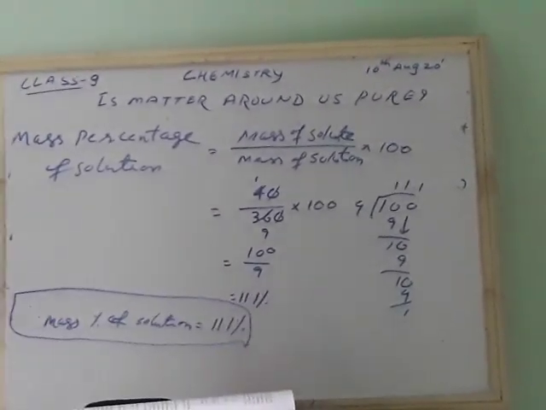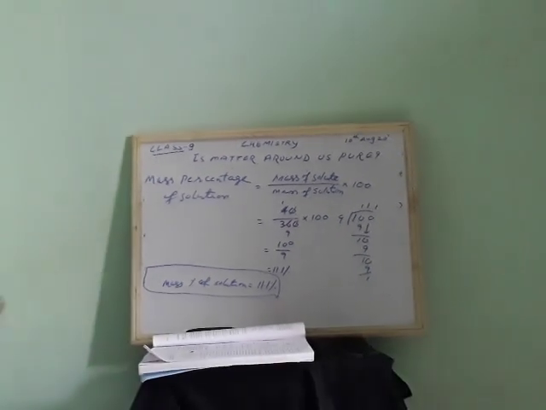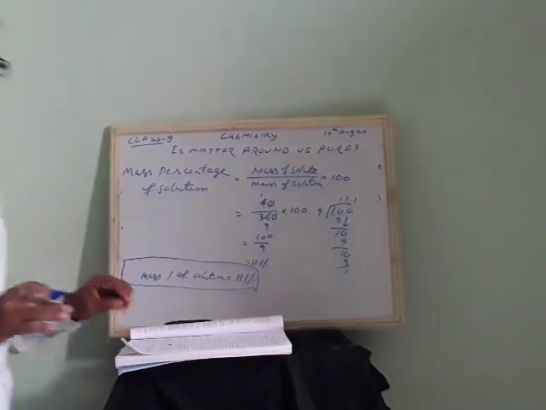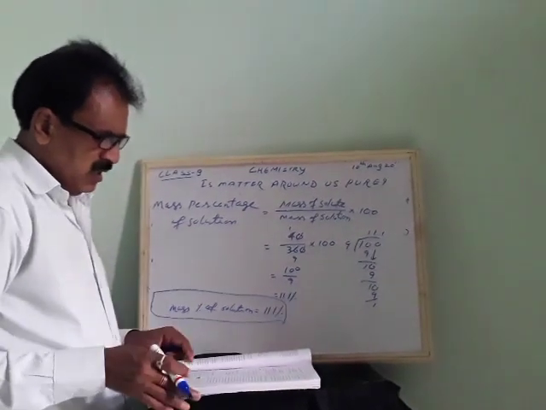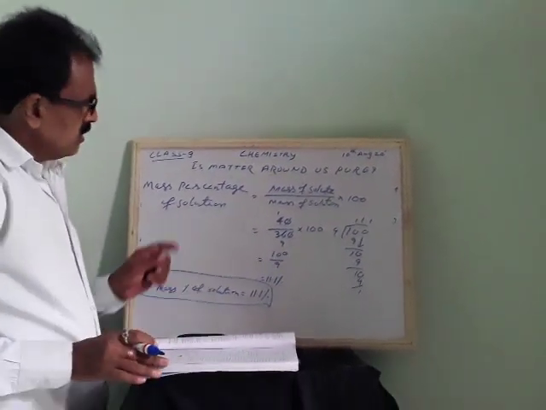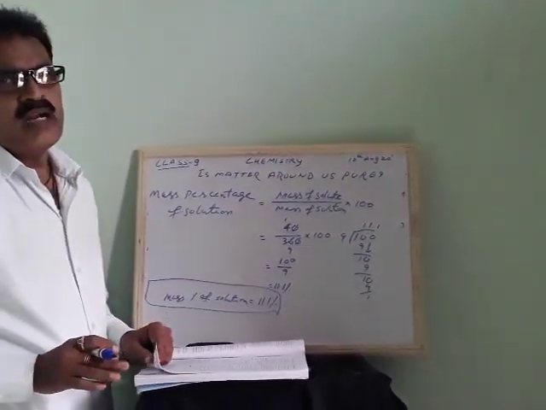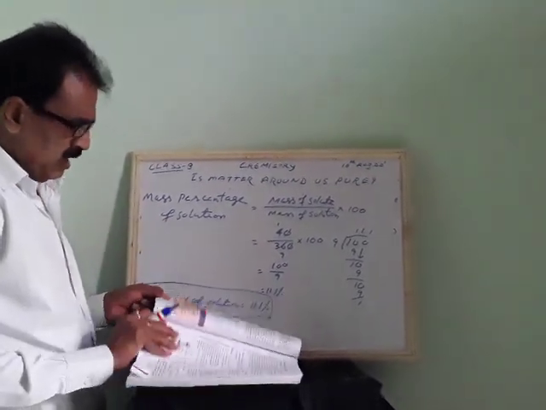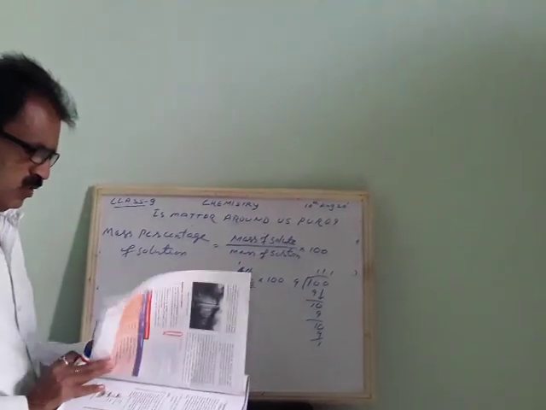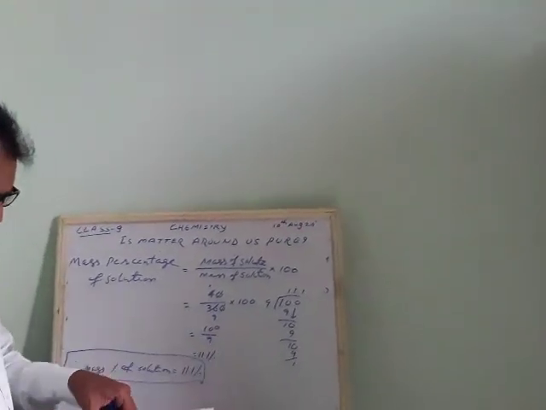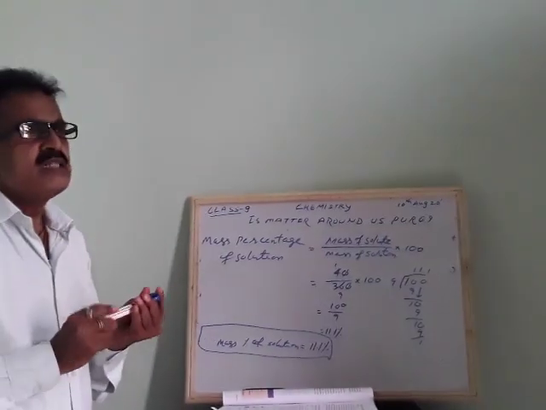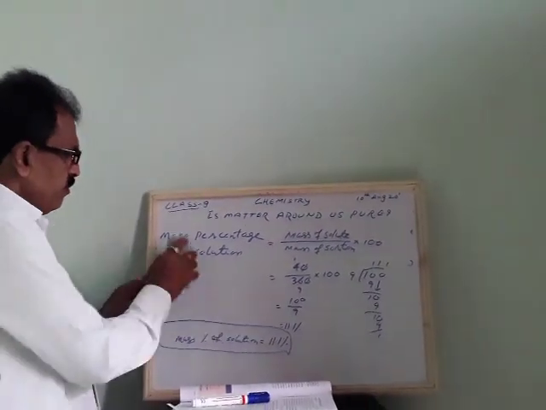So this is how we are able to find the mass percentage of any solution, and in the same way we can find mass volume percentage also. Okay, these are the concepts regarding finding the concentration or dilution of a substance. Next we will go to one more concept I told you about initially, about mixtures.